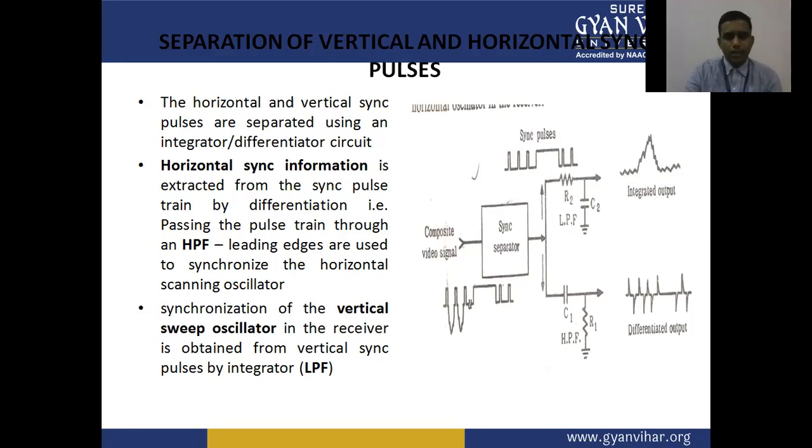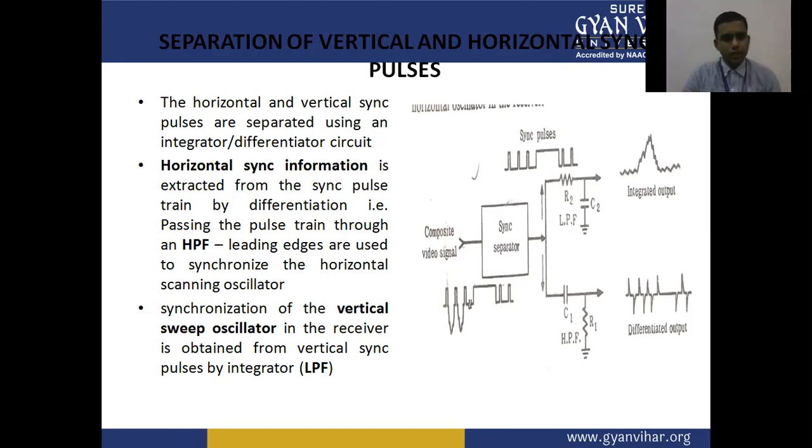The horizontal sync information is extracted from the sync pulse train by differentiation, that is, by passing the pulse train through a high pass filter. Leading edges are used to synchronize the horizontal scanning oscillator.